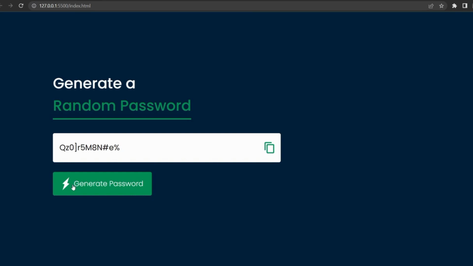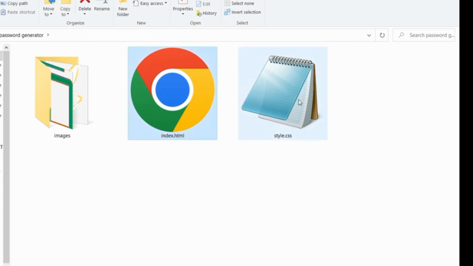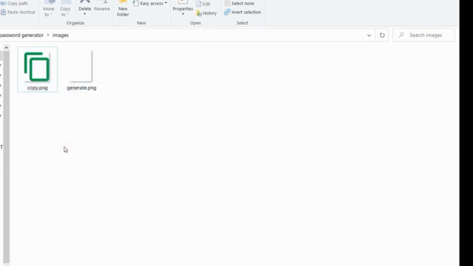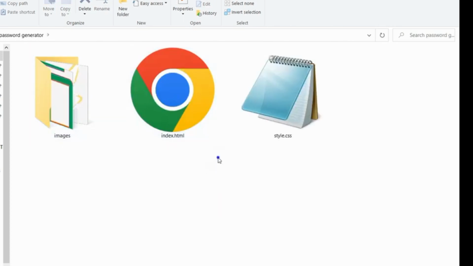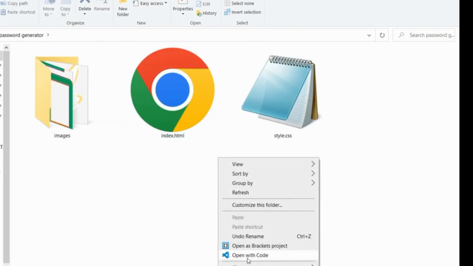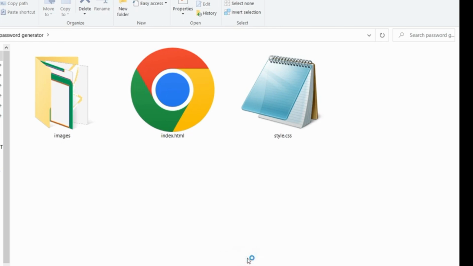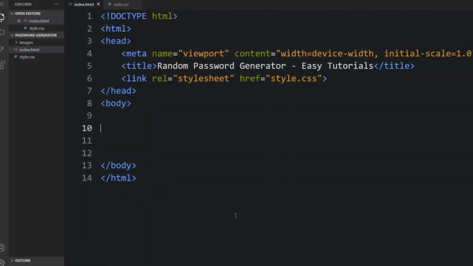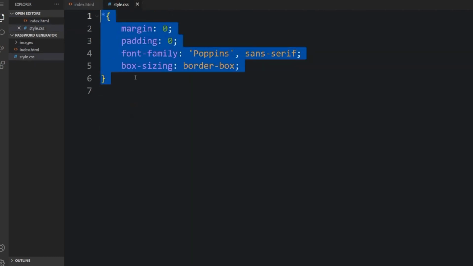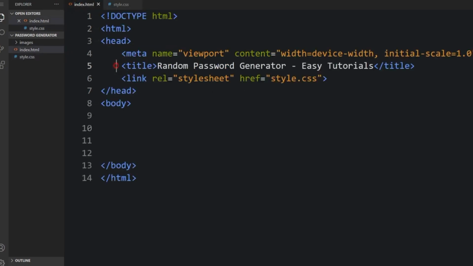All right, here is the folder, and I have my images folder here. Here are the images I'll be using to accomplish this work. Here is the index and the CSS, so let me open the code editor. Here's the HTML file that I've created, and here's the CSS with the font family and box sizing. As you can see, I have my tool, the random password generator.